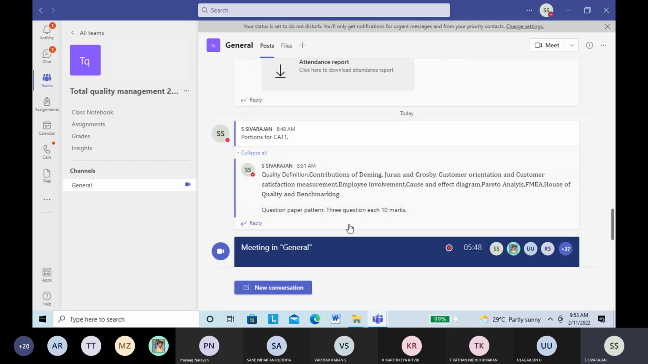It is not going to be very lengthy because usually I ask for subdivisions, but now I'm not asking for subdivisions. All the portions I have indicated here. The only thing is I forgot to give the product and service quality dimensions, which is very important. Unless you know dimensions, you will not be able to answer all the other questions. That I forgot. Later I can write that also.